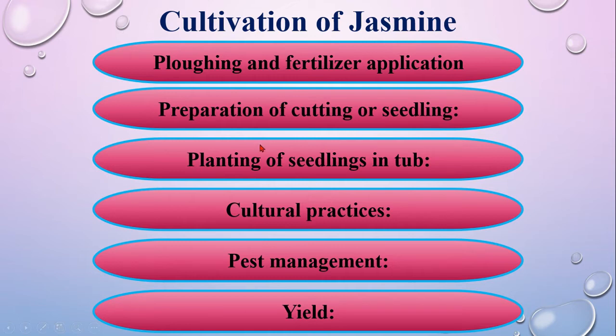Next point is planting of seedlings in a tub. That means how you can plant in an earthen pot or tub. Jasmine can be cultivated in a tub by mixing appropriate amounts of urea, TSP and MP with loamy soil, as well as rich organic matter. The tub can be kept on the corridor or on the roof as well. Cultural practices: irrigation, drainage system, weed control and pruning should be done.